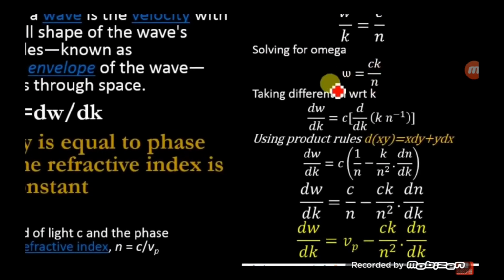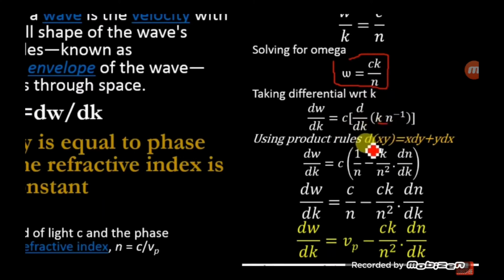Solving for omega, you will get omega is equal to ck by n. Now differentiating this term with respect to k, you will get d omega by dk is equal to c into d by dk of k n to the power minus 1. This c is the speed of light, and the speed of light is constant, so we do not need to differentiate the c. We will only deal with the k and 1 over n.